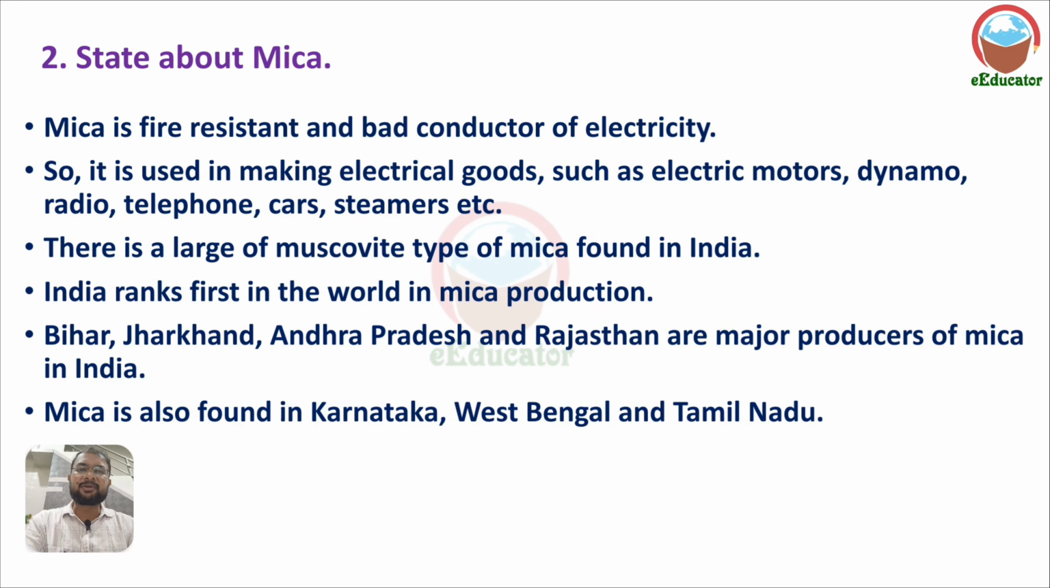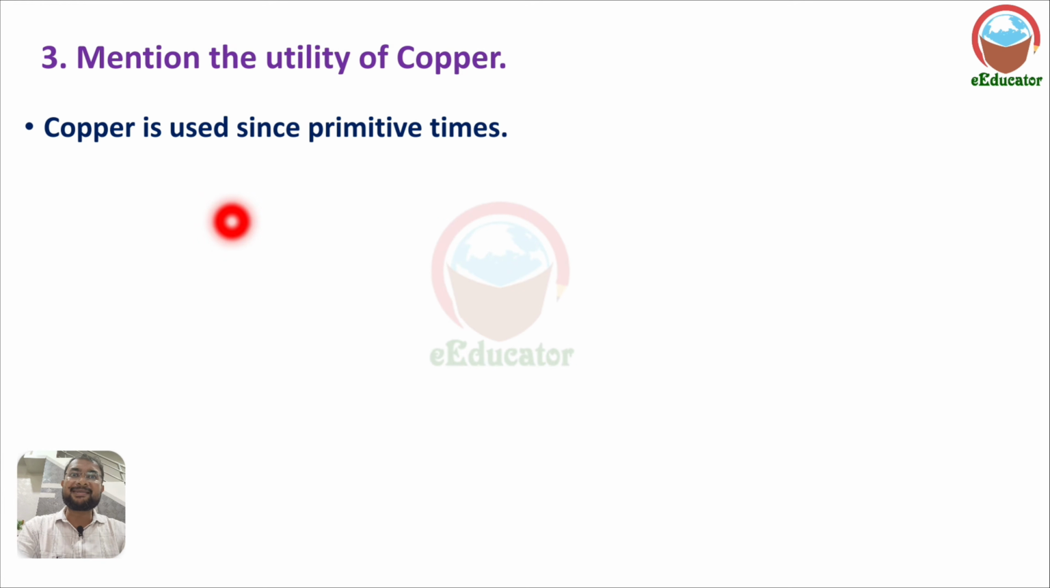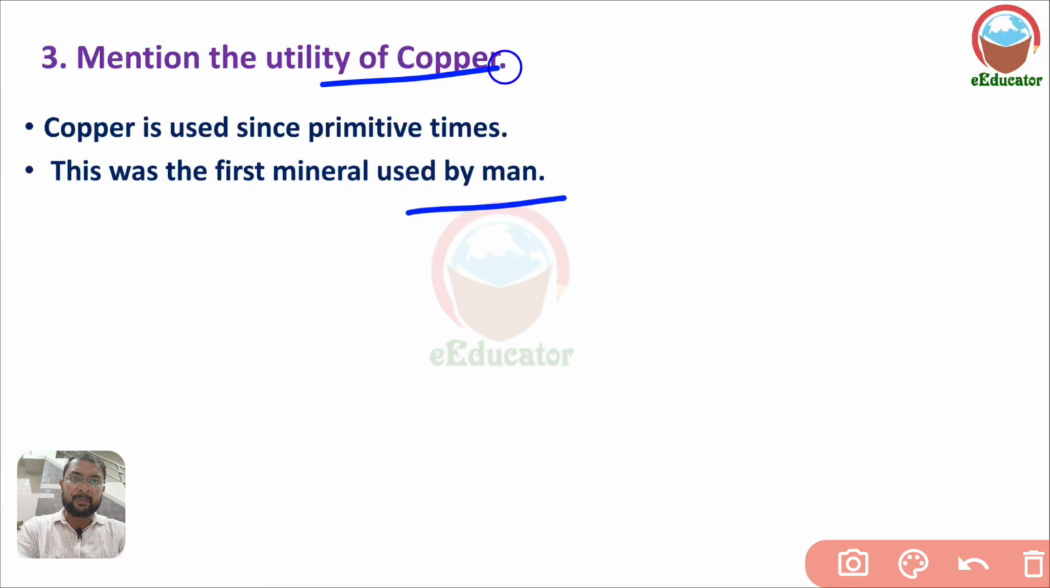So mica is also found in Karnataka, West Bengal and Tamil Nadu region. Third number, mention the utility of copper. We need to write how the copper is useful here. So copper has been used since primitive times, ancient times. And this was the first mineral used by man. Which was the first mineral used by man? This is copper, which was used the first time.